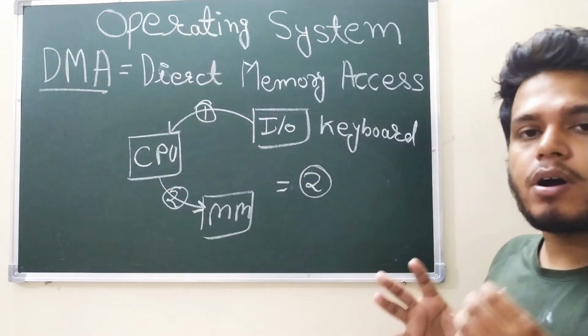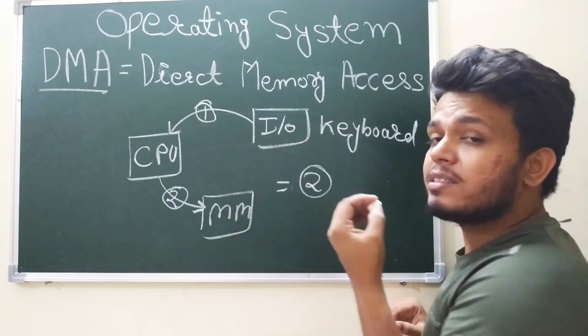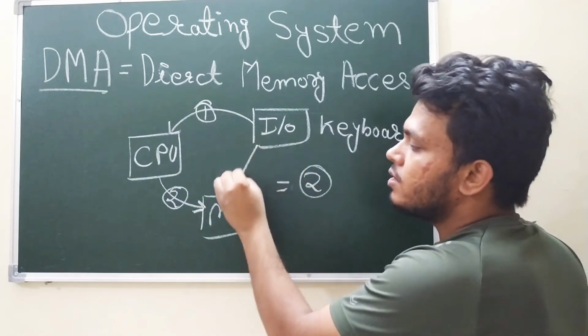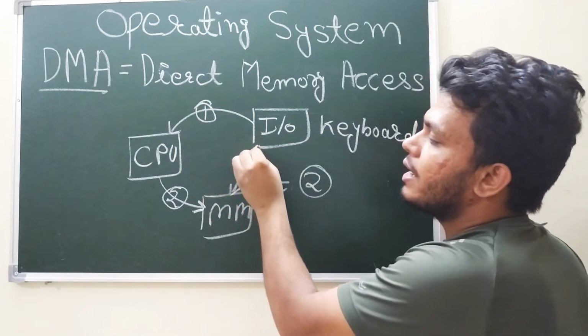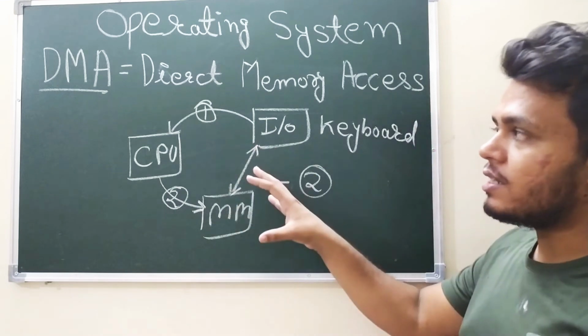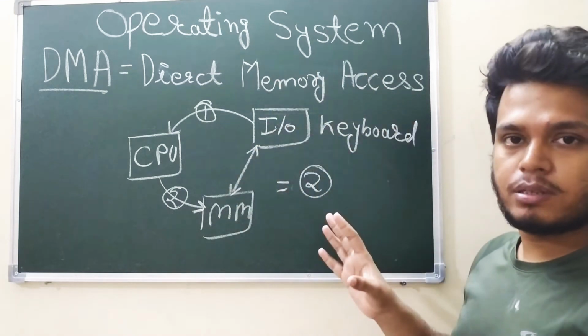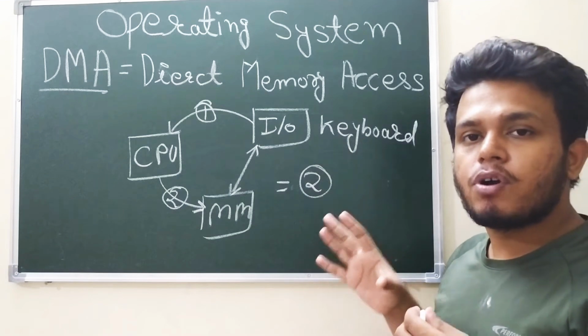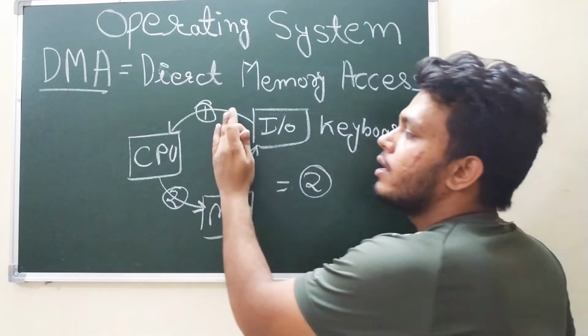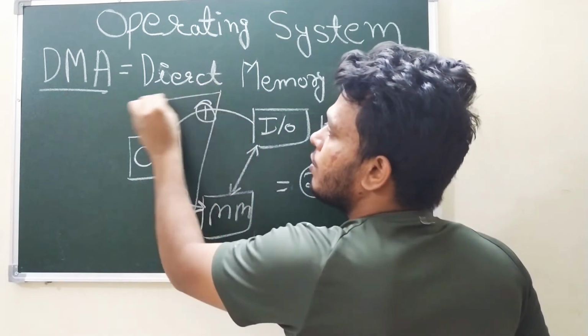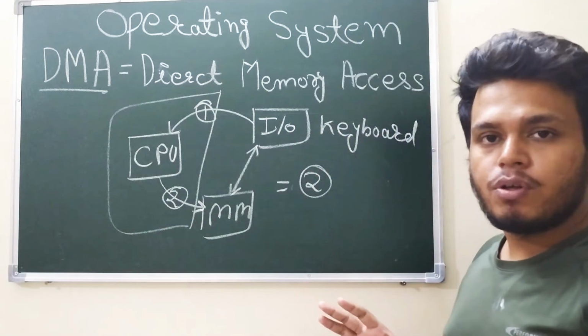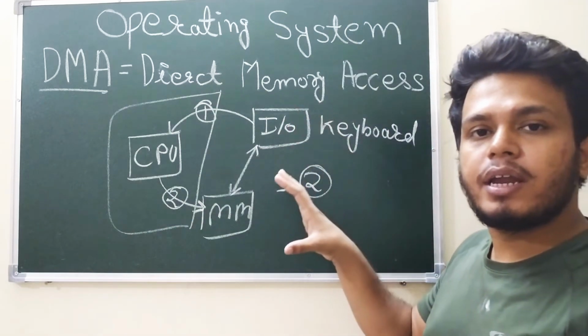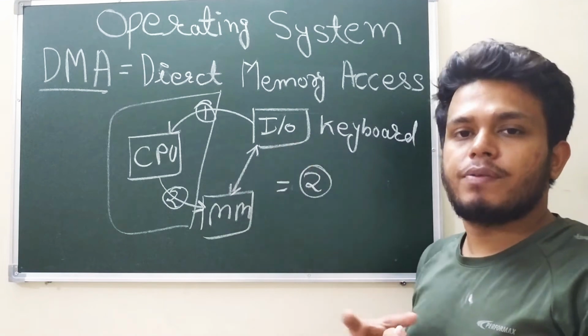Just suppose, if I ask you whether there is any way by which these 2 things can communicate directly? That is what direct memory access is. In direct memory access, what we actually do is simply remove the part of the CPU. We disable the CPU and directly communicate between main memory and the input output devices.